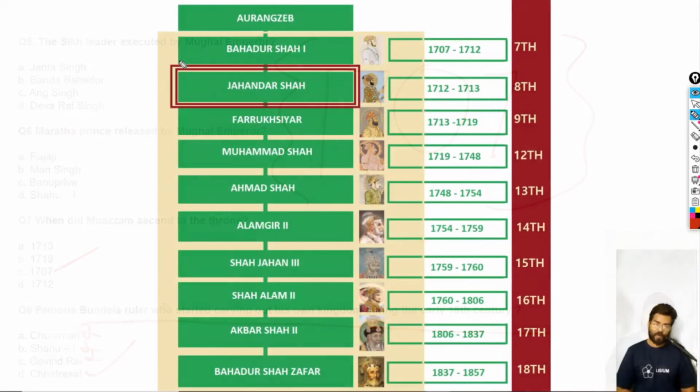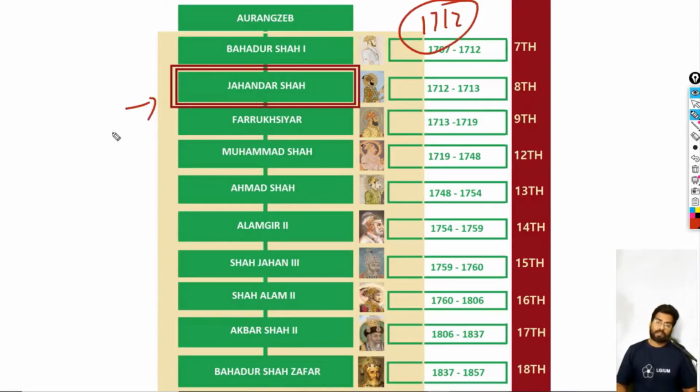Excellent. Okay, so as you know, Aurangzeb died in 1707. After that, he was succeeded by his son Bahadur Shah. Now we have another weak ruler, that is Jahandar Shah. Bahadur Shah died in 1712 and he was succeeded by his son, that is Jahandar Shah.